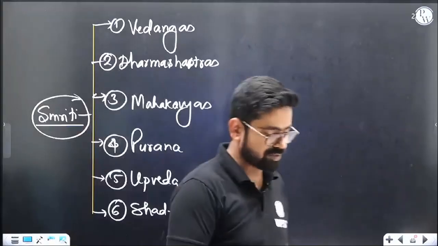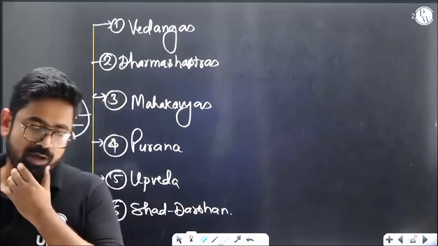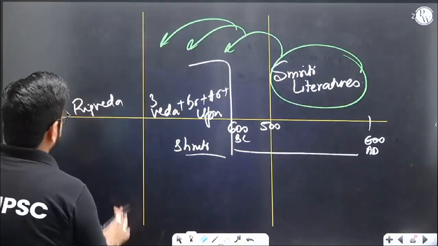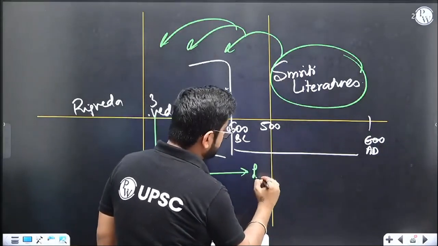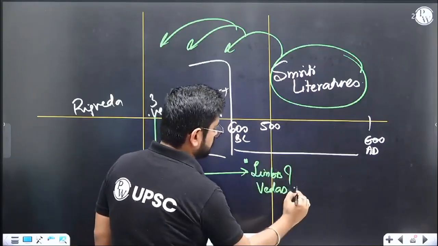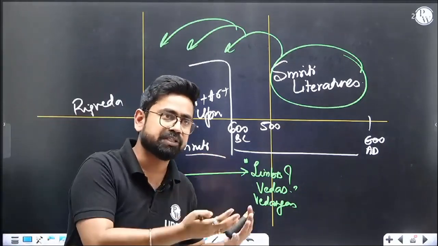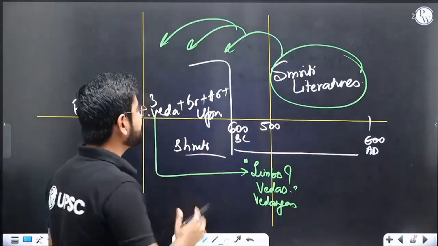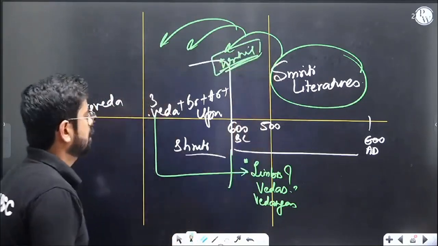Now, the first one is Vedangas. We will have more books which will be called limbs of Vedas. So basically, these books are additions to Vedas. They are further additions which will help you read Vedas. Now, by 600 BC, what happened? We started writing things down. Understood? So let's get back.